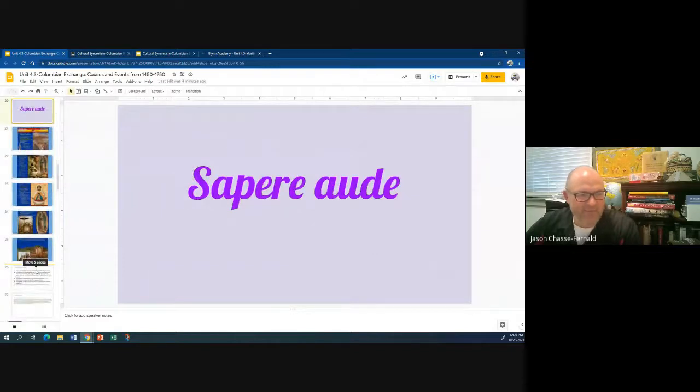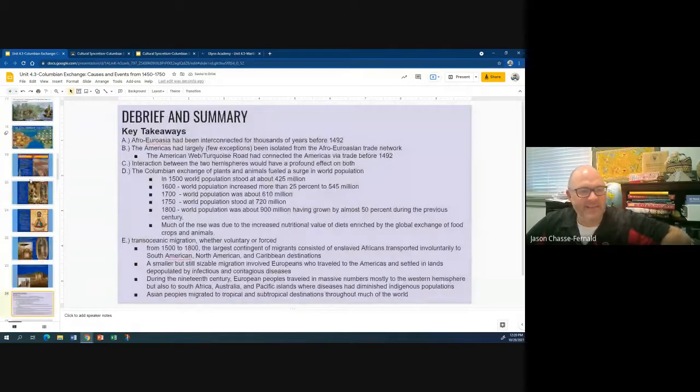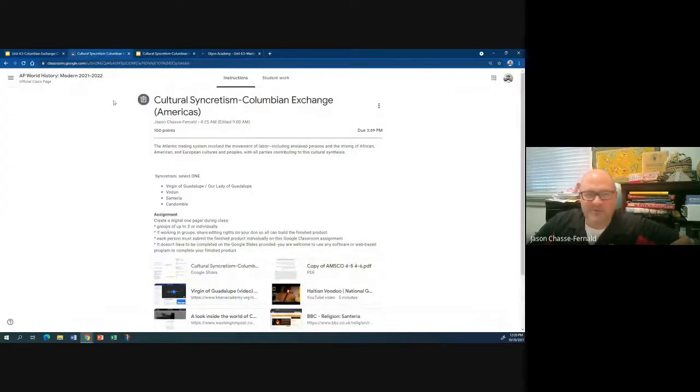So today we focused in on an example of syncretism, and actually a couple of examples of syncretism. On your Google Classroom, you will see an assignment, cultural syncretism as a result of the Columbian Exchange. We have a basic assertion being made here: the Atlantic trading system involved the movement of labor, including enslaved persons, and the mixing of African, American, and European cultures and people, with all parties contributing to this cultural synthesis.